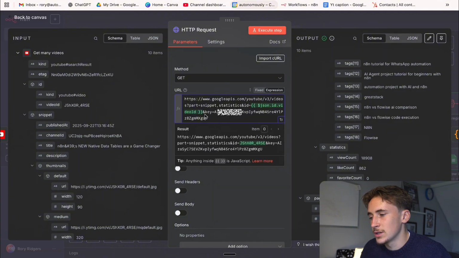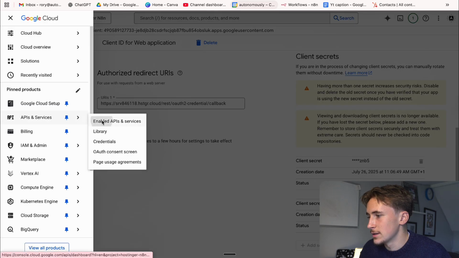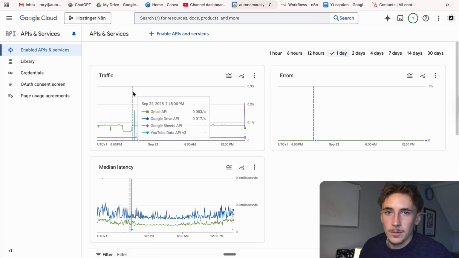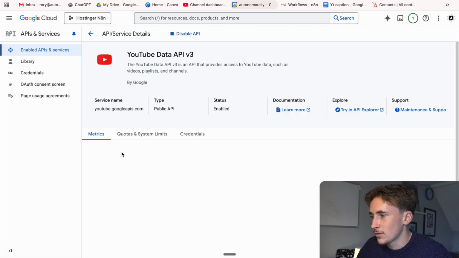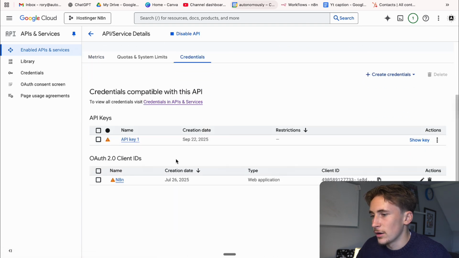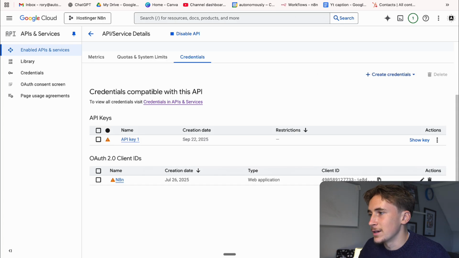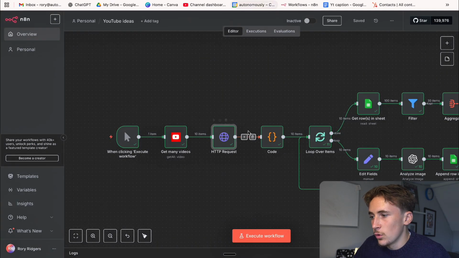And by the way, in here you'll see there's an API key, it'll be blurred out, and the way you get that is back over in the Google Cloud Console. If you go to APIs and services, then enabled APIs and services, and then you click on YouTube Data API v3, go over to credentials here, and I've already got an API key, but you can go to create credentials and then API key, and it will pop you up one. You can just copy it and paste it straight into the end of this endpoint. So then yeah, that gives us that information here, and it does it for all 10 of those.